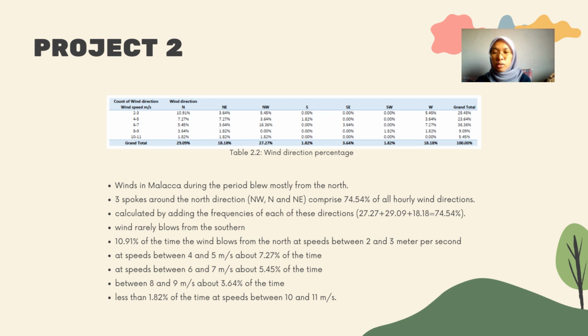The wind roses also provide details on wind speed from various directions.